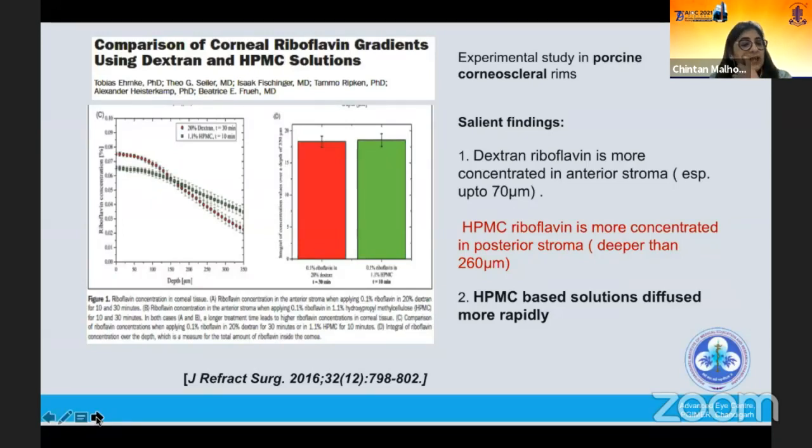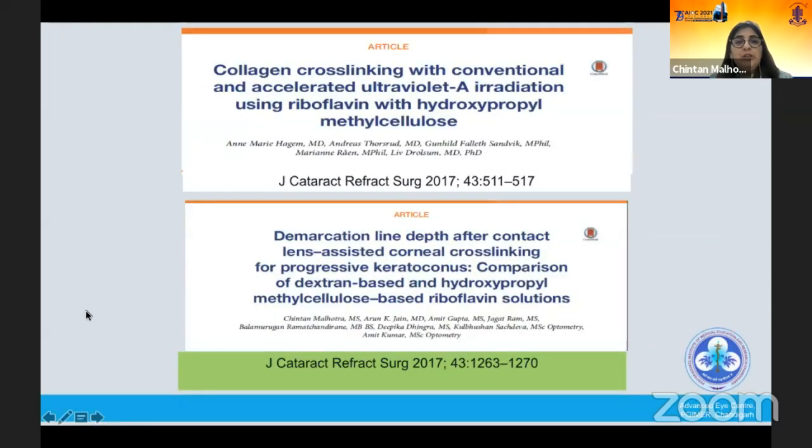Some of these findings have translated into clinical observations, perhaps unrelated, but they reflect the same pattern. So there were these two publications, the one on top by Hegum et al., which was published in 2017. And just a few months after that, we published our observations, again in JCRS, in the next few issues. Now, what did these two publications have to show us?